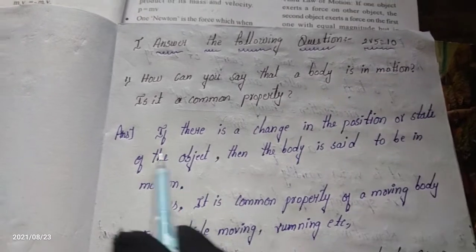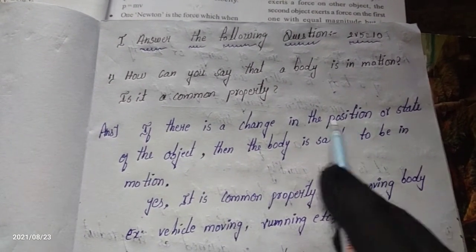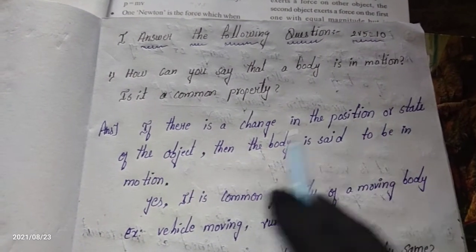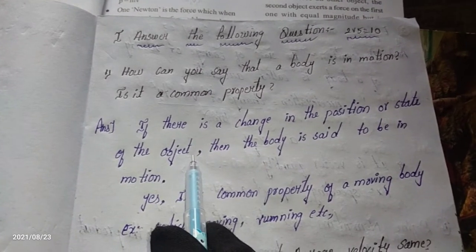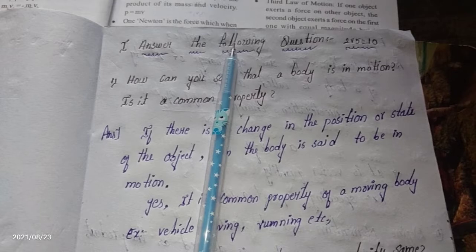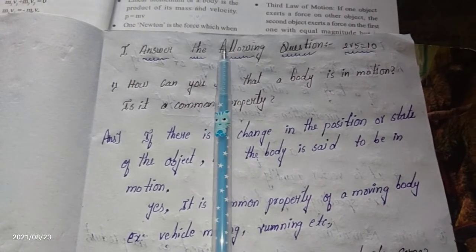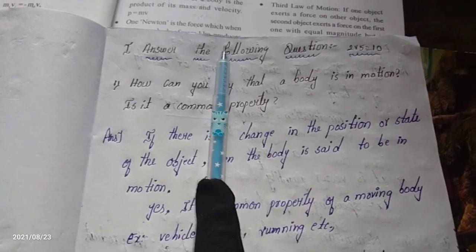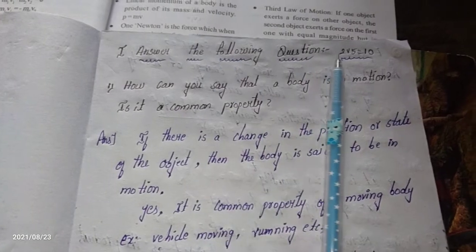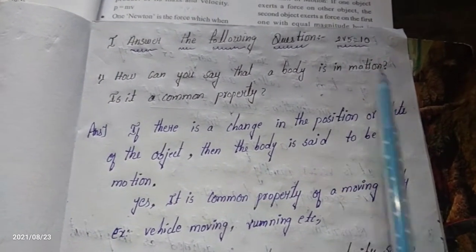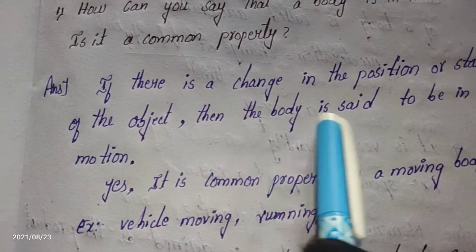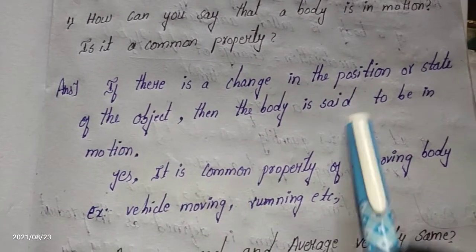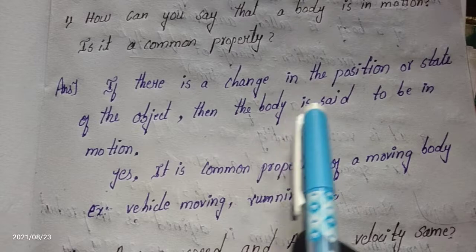If there is a change in the position or state of the object, it is in motion. Here, if one pen is at rest at this point and you apply some force, it changes its position from here to here. Then the body is said to be in motion. There is a change in position from one point to another point, so the body is said to be in motion.